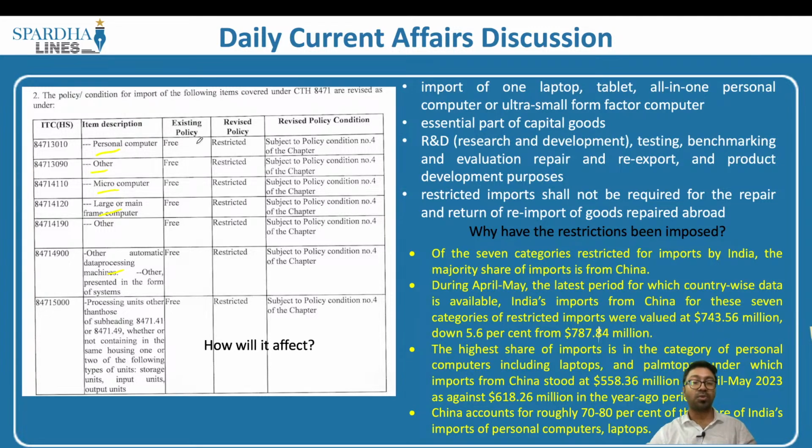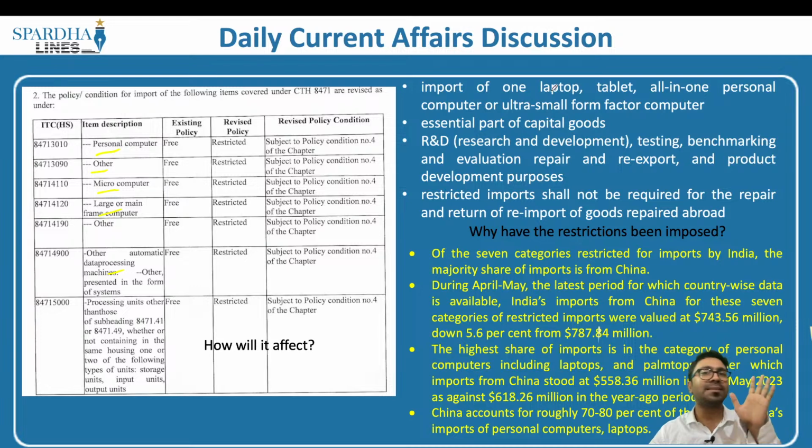Licenses will be provided to the organizations as well. A license would be provided to all those companies which seek to import from other countries. So after getting due permission and licenses from the government, all these companies and other stakeholders would be able to import. What are the restrictions that are imposed? Import with respect to laptops, personal computers, and so on are the restrictions.